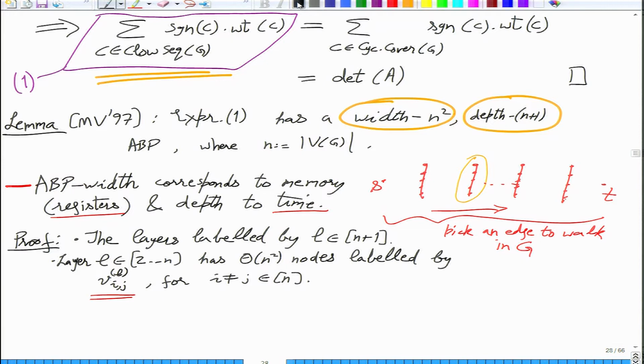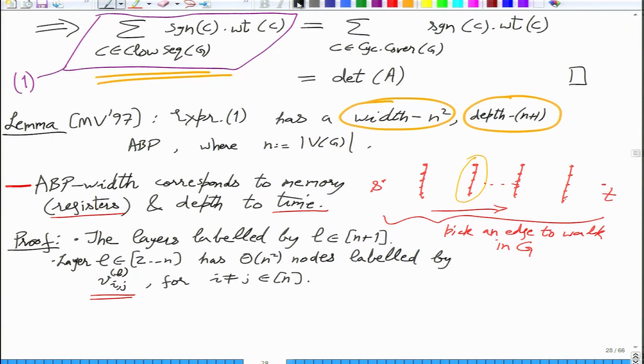So nothing else will be remembered. At time L, all we remember is what is the head of the closed walk that we are currently trying to do, and where we are in the closed walk. Based on this, you have to take the next step.